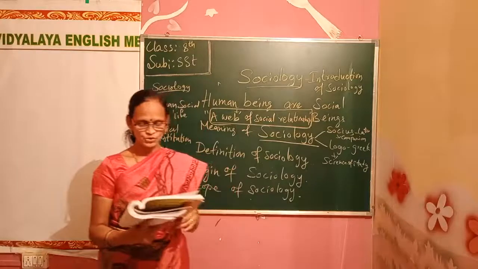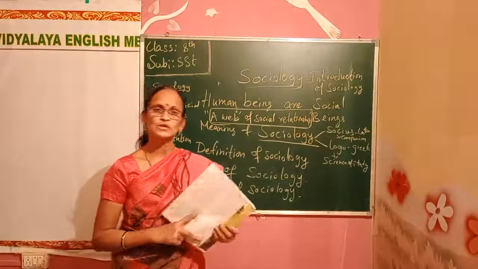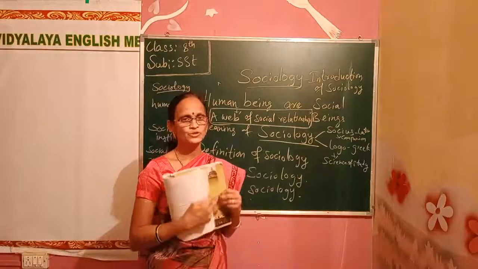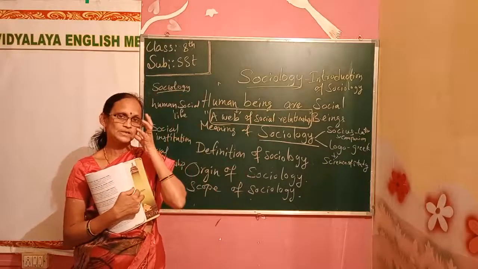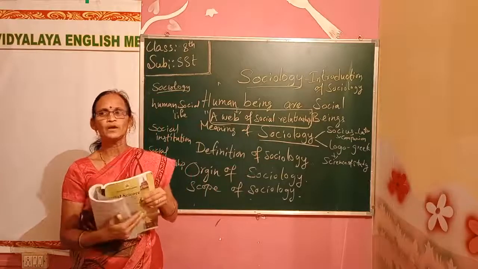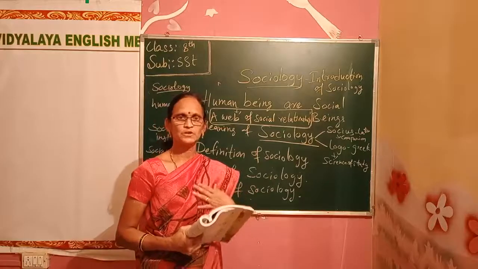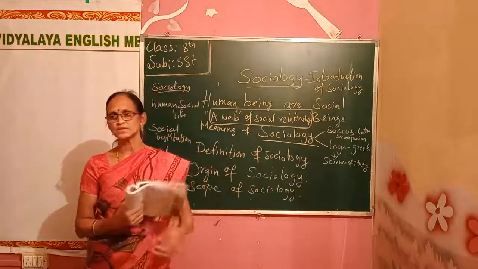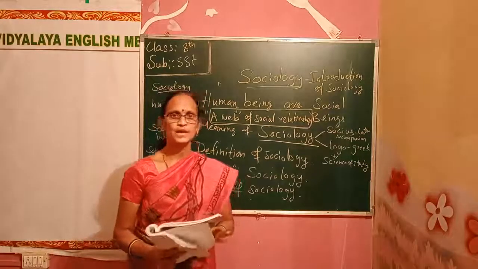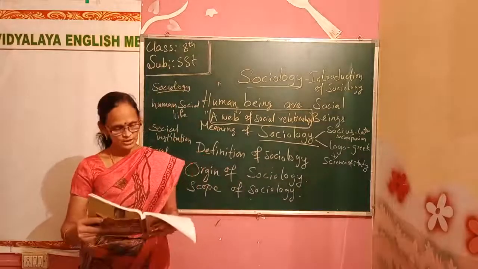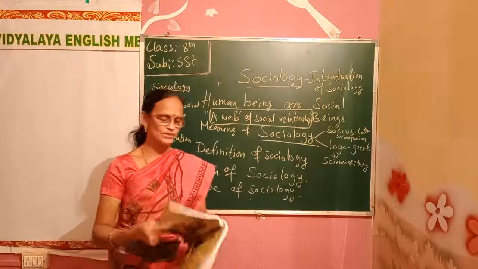What are they? Sociology is a social science and not a physical science. Sociology is a science of society. Physical means it is not about human, it is not a study of human. Physical means a study of other objects. So sociology is a study of social science, not a study of physical science.